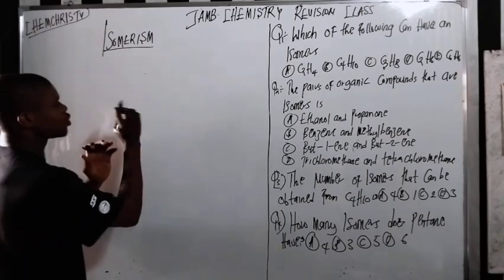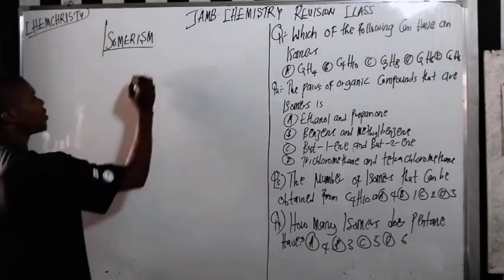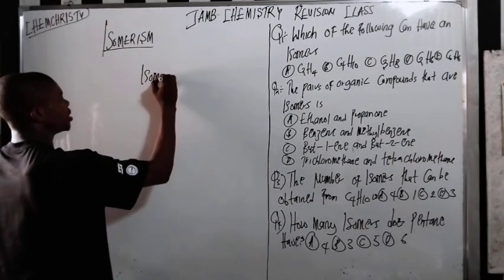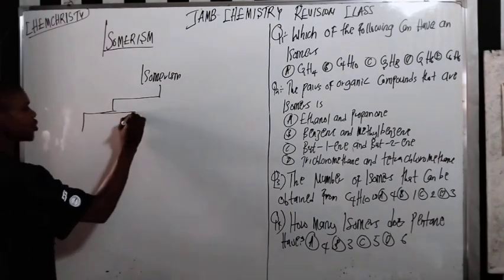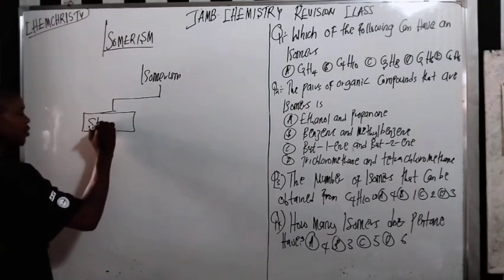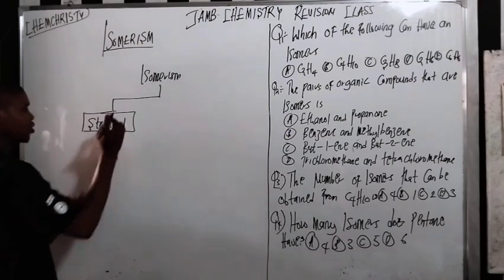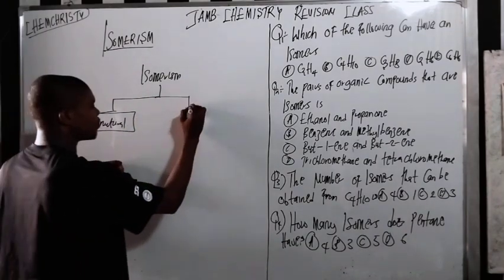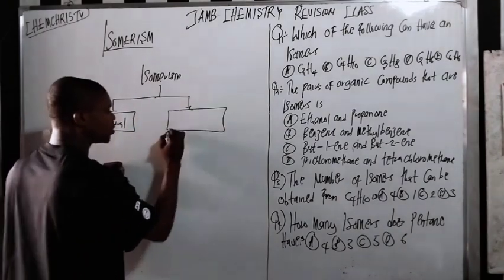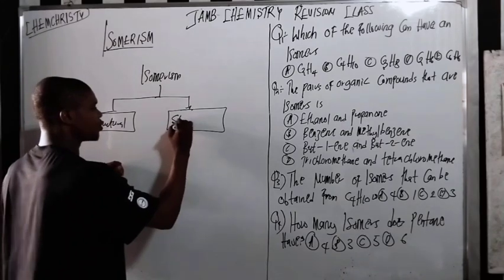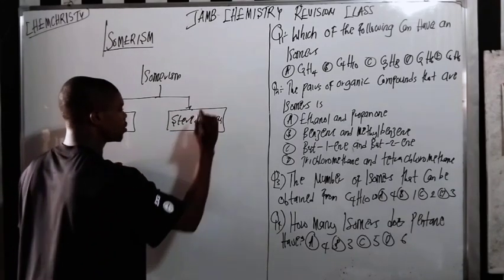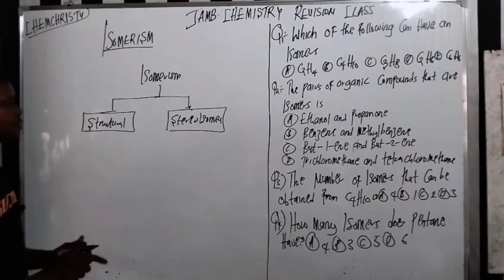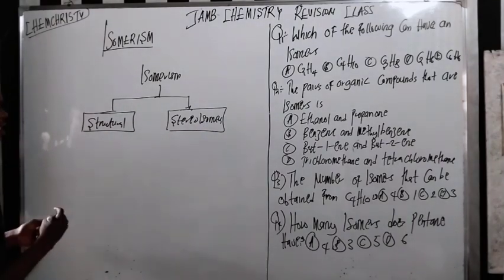Isomerism is divided into two parts in general. Here we have structural isomerism, and here we have stereoisomerism. Now structural isomerism is divided into three main parts.